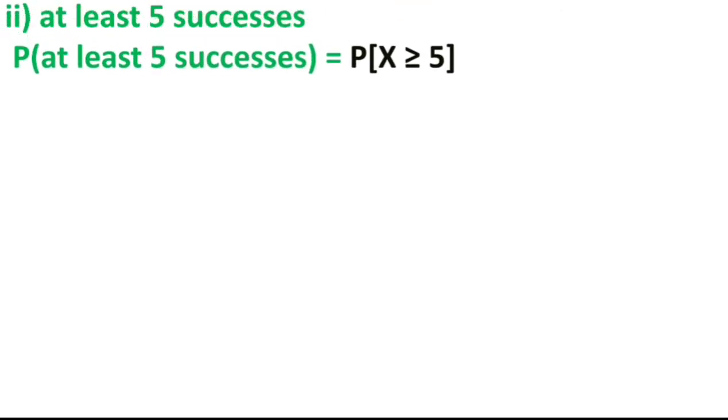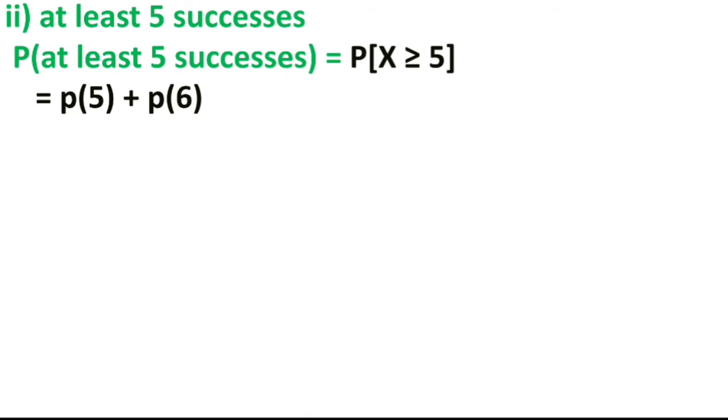Now the second part is, find the probability of at least 5 success. Means P of at least 5 success. At least 5 means यानी कम से कम 5, ज़्यादा से ज़्यादा 5 से ज़्यादा हो सकते हैं. But here total outcomes are 6. So it becomes greater than or equal to 5, means you have to find out P5 plus P6. Okay, P6, maximum is 6. So you have to find out P5 plus P6.